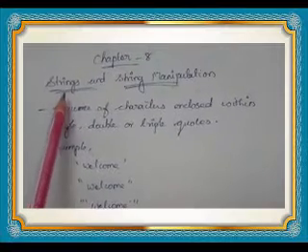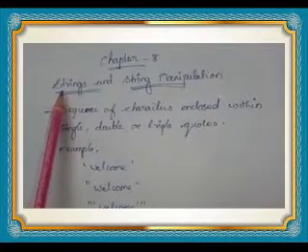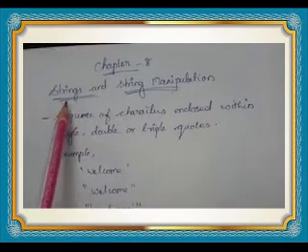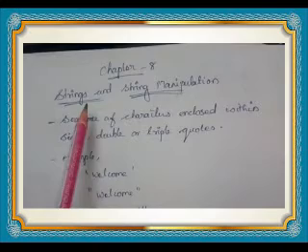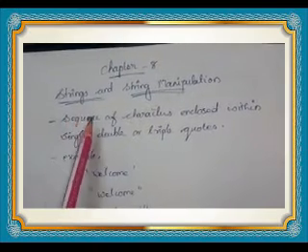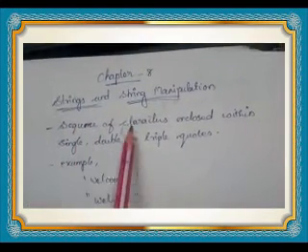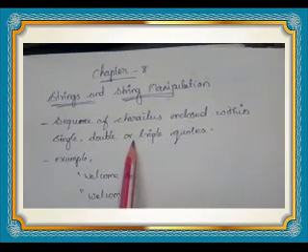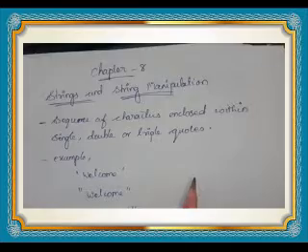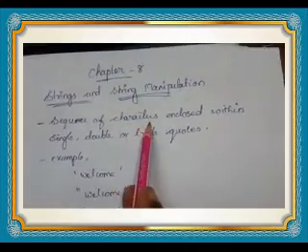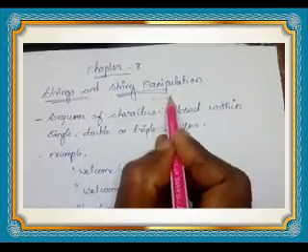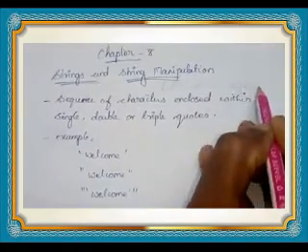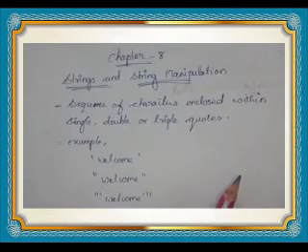We know the definition of string. Last year we studied it in C++. What is the definition we studied there? Sequence of characters enclosed within double quotes. In Python, the string definition is a sequence of characters enclosed within single or double or triple quotes. Understand? These characters may be letters, numbers or symbols. Okay, any one we can use.